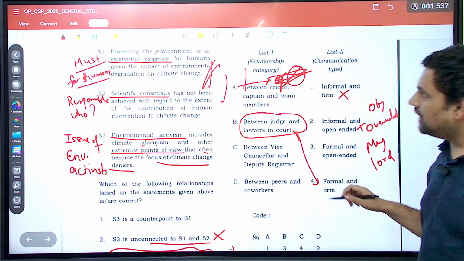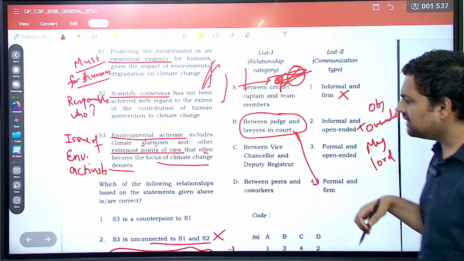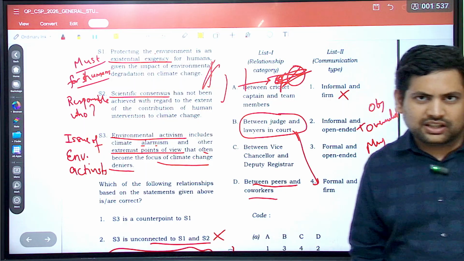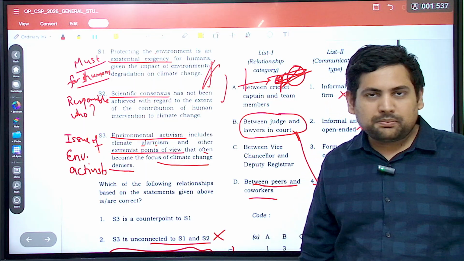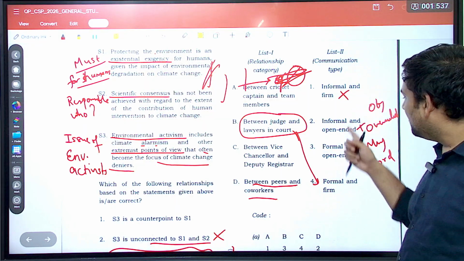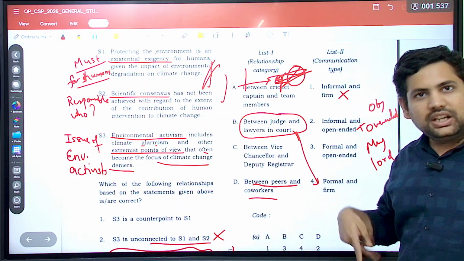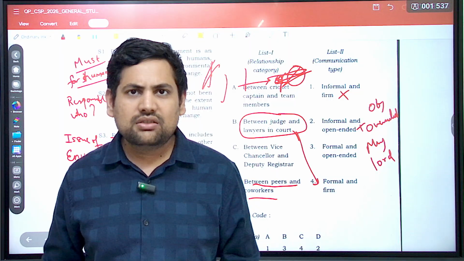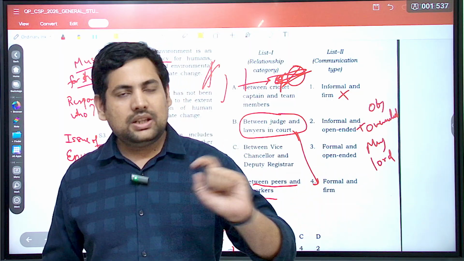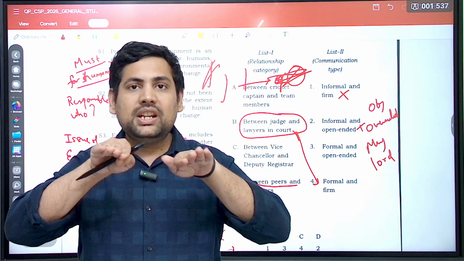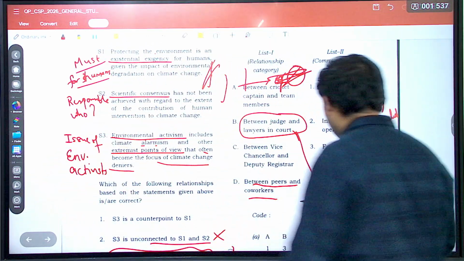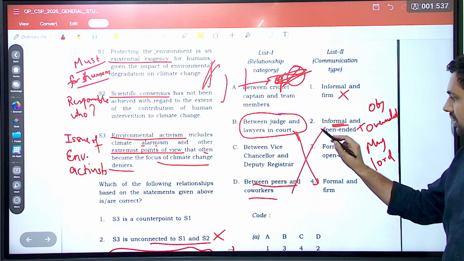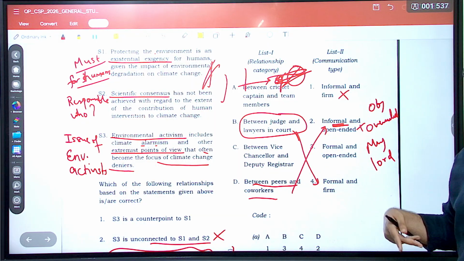Then let's see next. Next is, between peers and co-workers, what do you think? How do you talk to your peers? Peers, maybe in your classroom also, those are also your peers, correct? How do you talk to them? Is it formal? It is not formal. It is very informal. Now, can any of you pass a firm judgment on the other, or something that you also have to follow? No. In peers, it is all about having an equal relationship. So here it will be informal first of all. Will it be firm? No. It will be open ended. So D has 2. Just by these two, most probably you will get the answer.